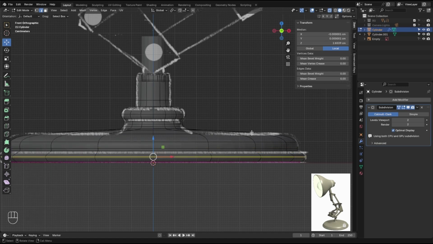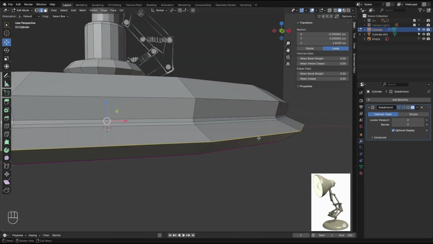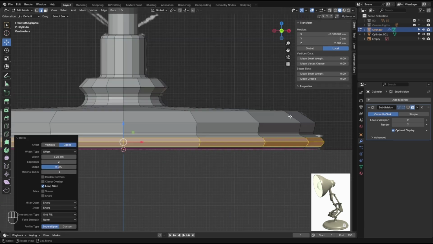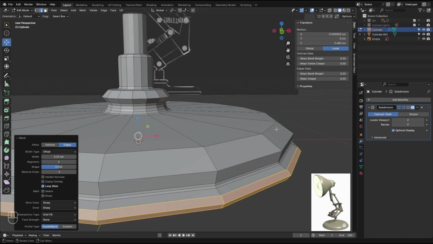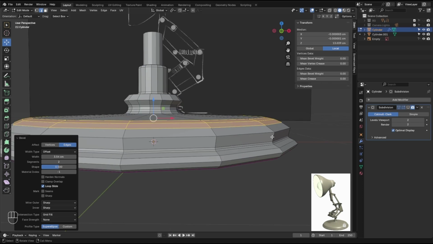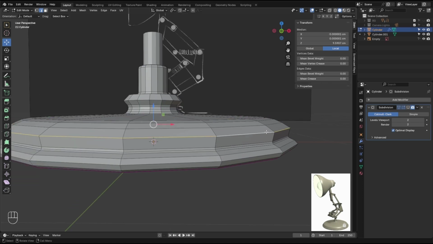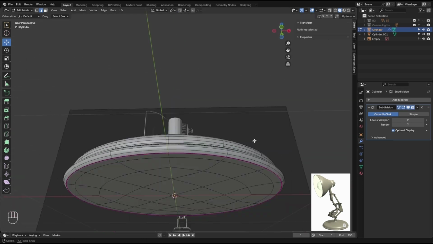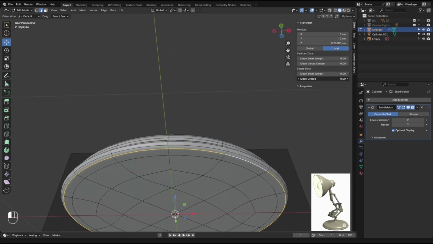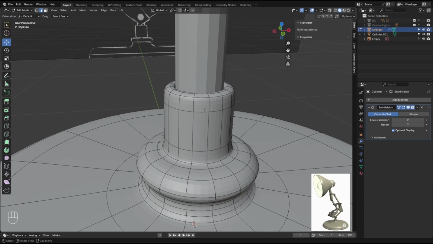Same deal with this one. So bevel, and we see that from this angle. Maybe something like this. And this top actually needs some bevel. Kind of like that. And this one as well. Yeah, that's more like it. And let's go get rid of this crease down here.